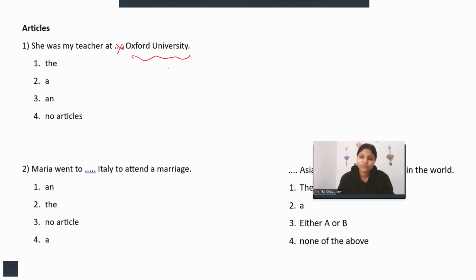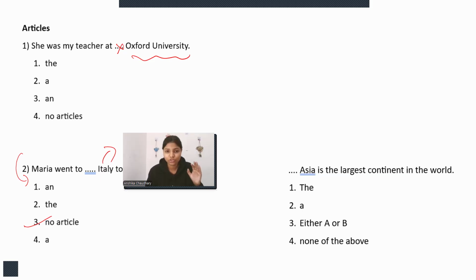She was my teacher at Oxford University. Simple. Let's move on to the next. Maria went to Italy to attend a marriage. Again, Italy is a very famous place, right? But we don't have to specify with the. We know that it is a location, so again no article is required here. Why have I taken these? Because you should know that it is not compulsory to fill the blank with an article; there can be certain cases where no article is required.